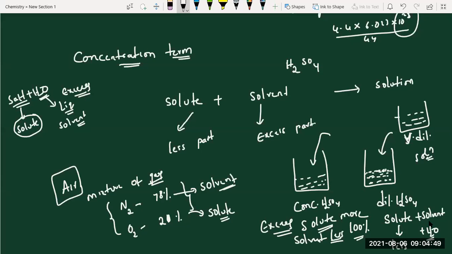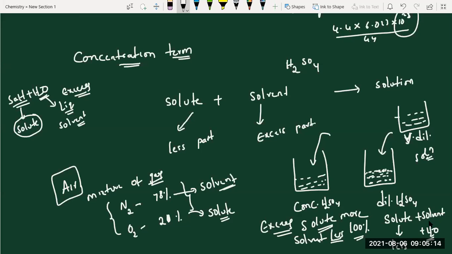This is 98 volume they are taking. In terms of grams you can express, in terms of volume also you can express. That's the reason we are using concentration terms. What is the use of a concentration term? It expresses how much solute is dissolved in a given amount of solvent.